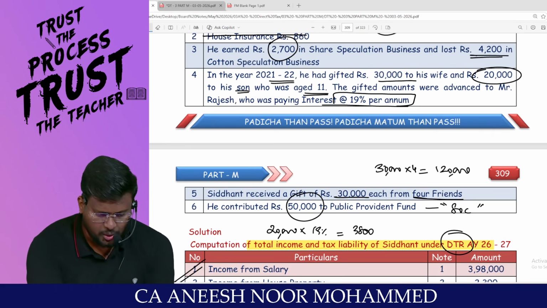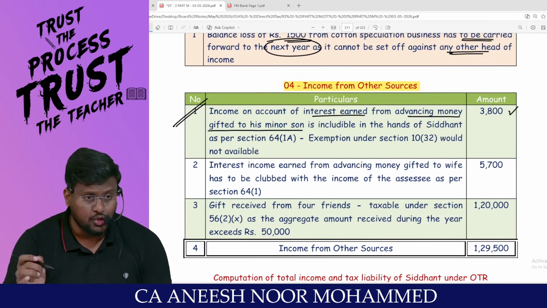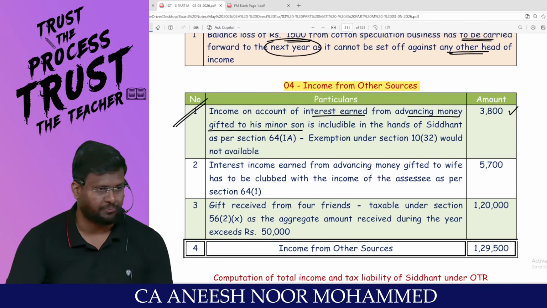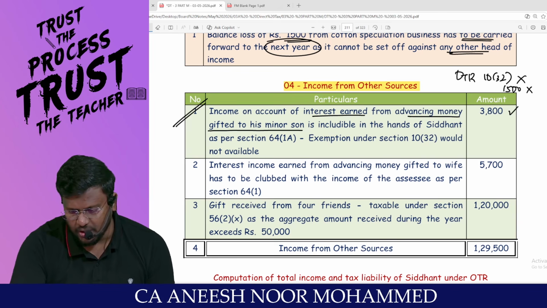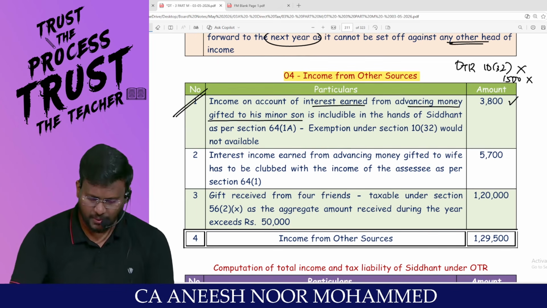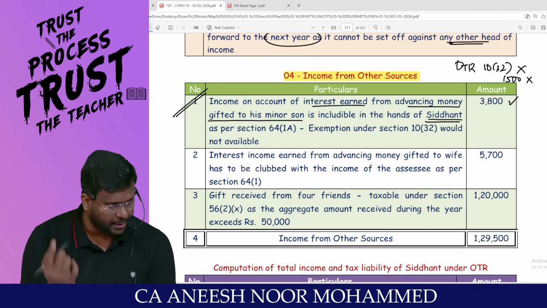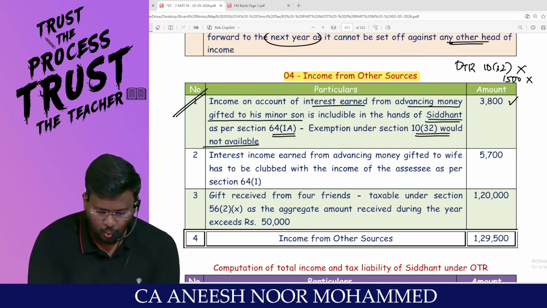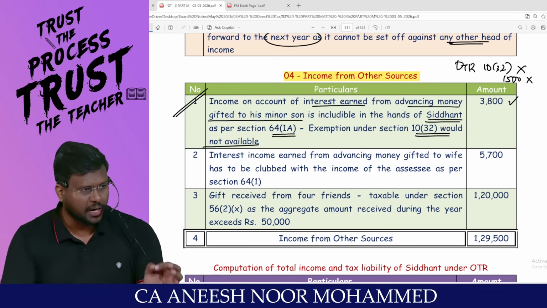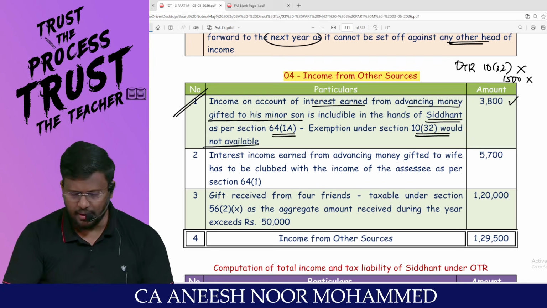So, my dear lovable students, this 3,800 will be taxable in the hands of the parent who has higher income. And under the default tax regime, the 10 subsection 32, 1,500 rupees concept is also not there. Sir, the minor son's income is includable in the hands of the parent under 64 subsection 1A. Exemption under 10(32) would not be available. But if you are travelling through the optional tax regime, this 1,500 can be claimed as a deduction.